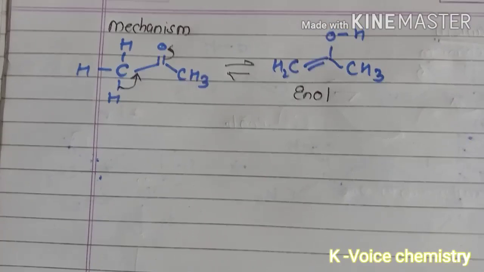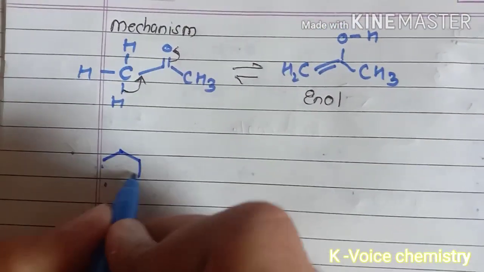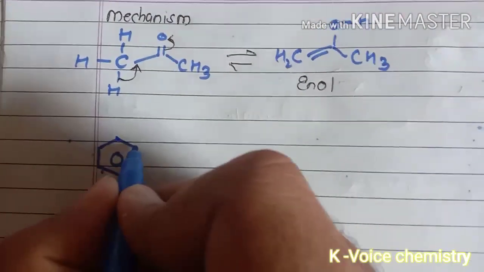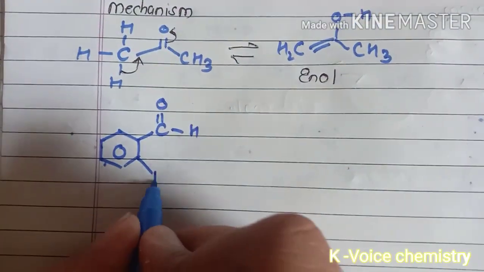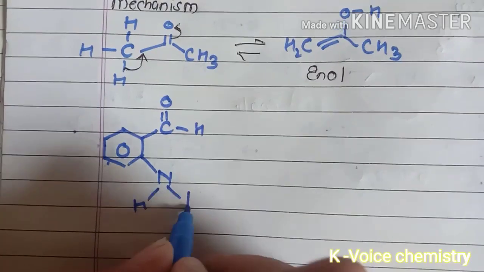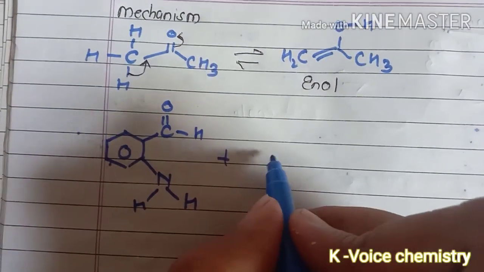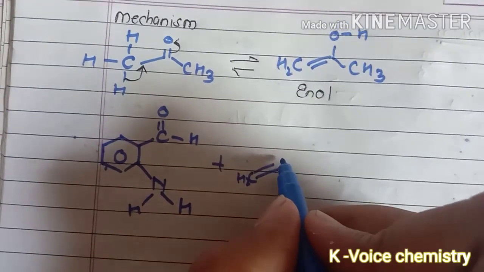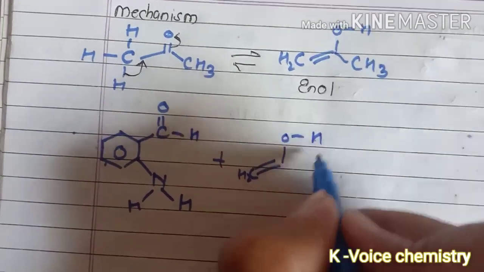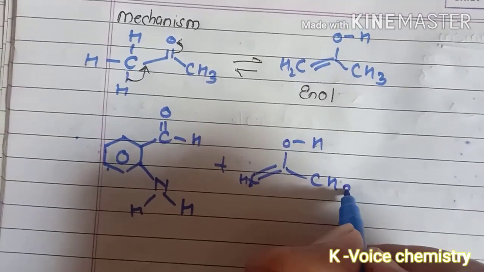Now we require the ortho-aminobenzaldehyde. I hope that you know the structure of this ortho-aminobenzaldehyde. Now what will happen in the presence of this enol? Check what will happen.